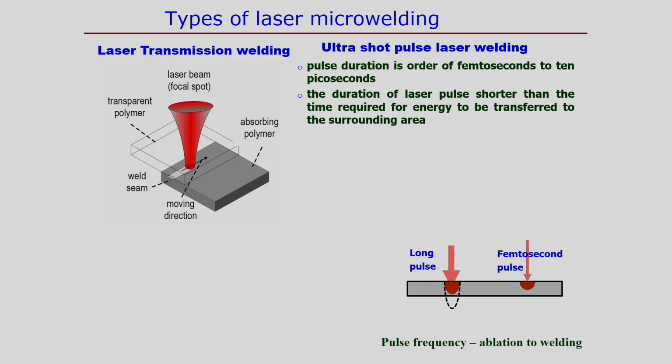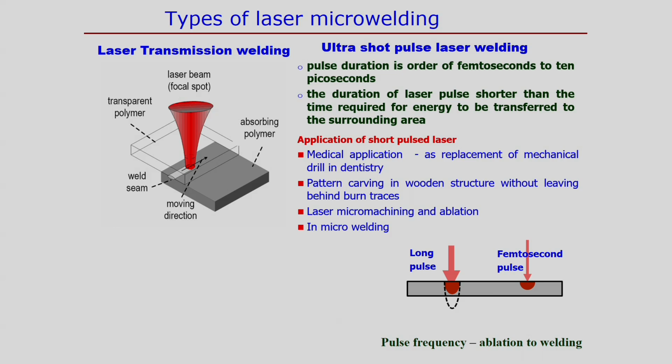The mechanism of the ultra short pulse laser is completely different compared to other conventional lasers. In this case, the duration of the laser pulse is shorter than the time required for the energy to transfer to the surrounding area, so the two are comparable with each other. Therefore, absorption or material removal from the surface is completely different compared to conventional processes.